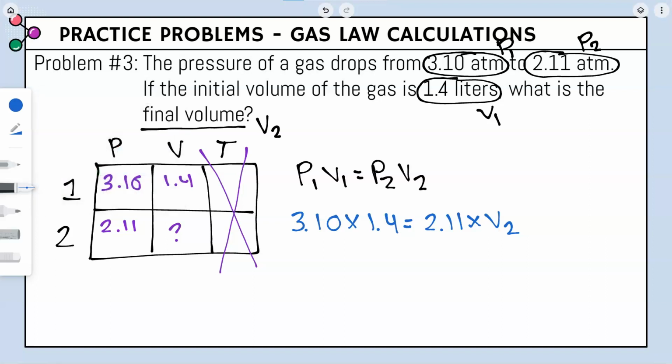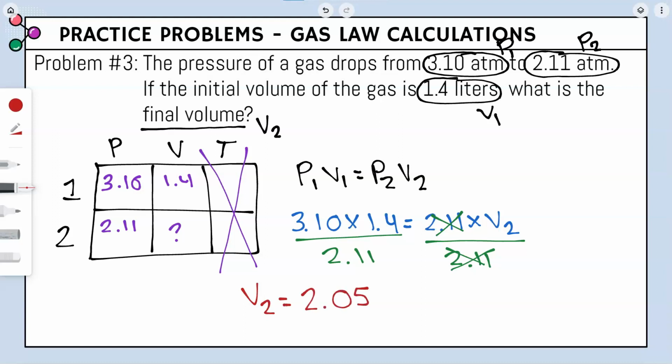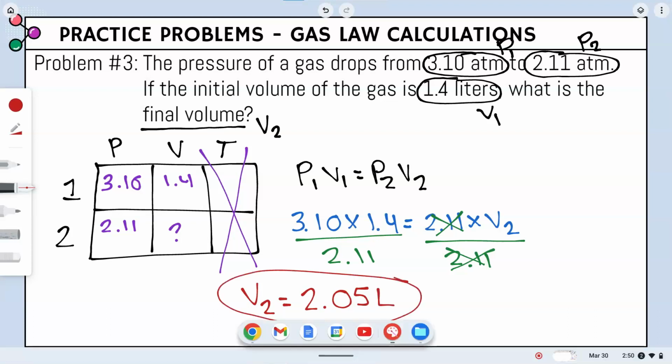Since we want to get V2 by itself, and right now it's being multiplied by 2.11, we would divide 2.11 to both sides, which means the 2.11s will cancel. So you would go ahead and plug this into your calculator, and you would do 3.10 times 1.4 divided by 2.11, and you would get, for your V2, 2.05, and our unit for volume is liters, and that is your final answer.